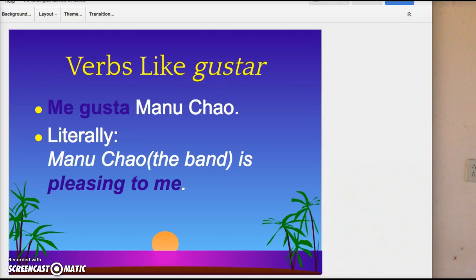The verb and the subject need to agree in number. So if gusta is gusta, like we see here, it's singular. It's the usted form because in this case it means it is pleasing to me. Well, what is it? Manu Chao, the band. Okay, it is pleasing to me.